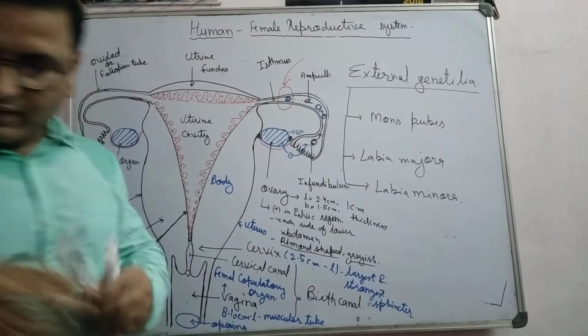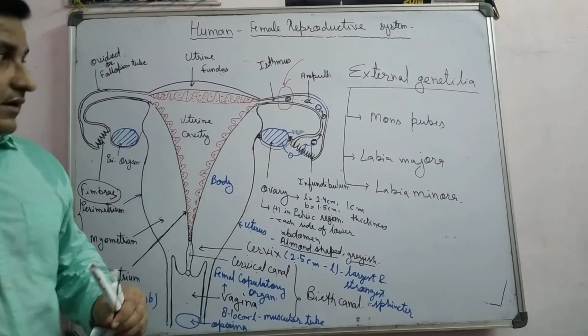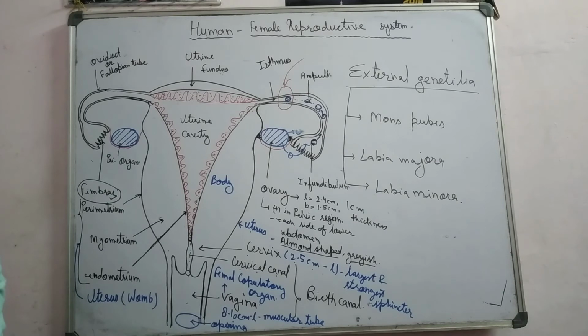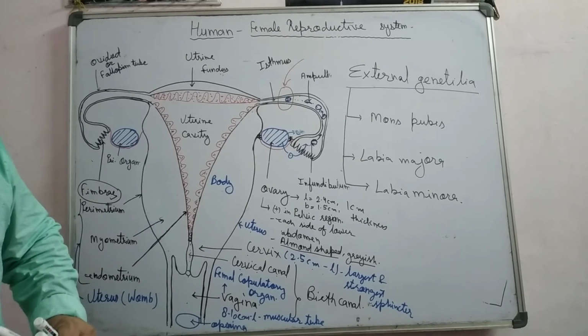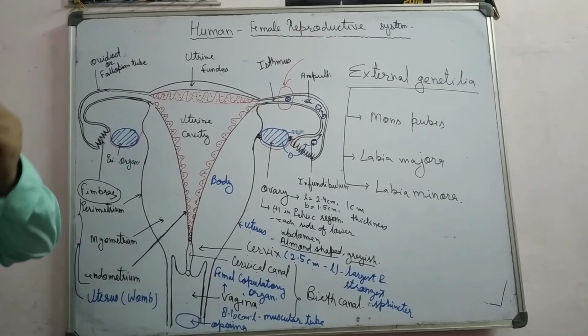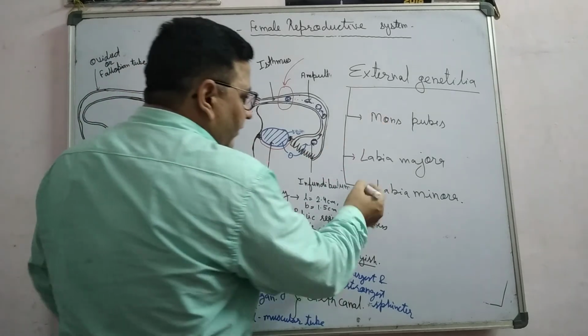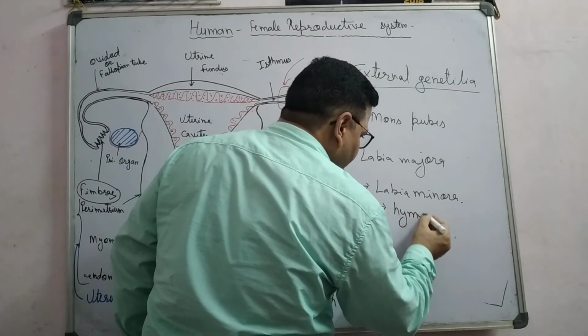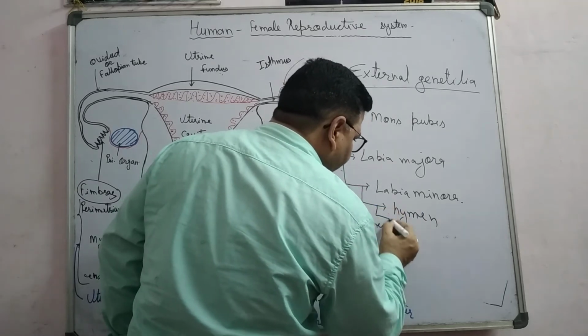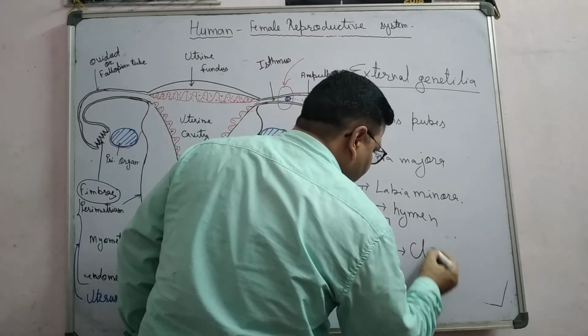Listen, mons pubis, labia minora, labia majora. Okay. Then you can also include the hymen. And one more point here, the clitoris.